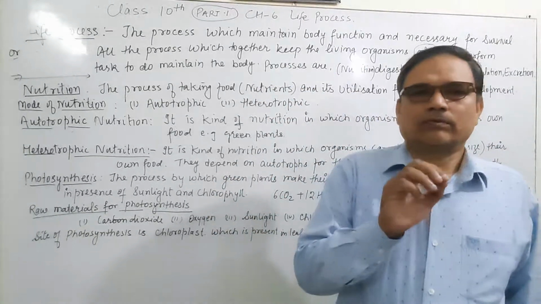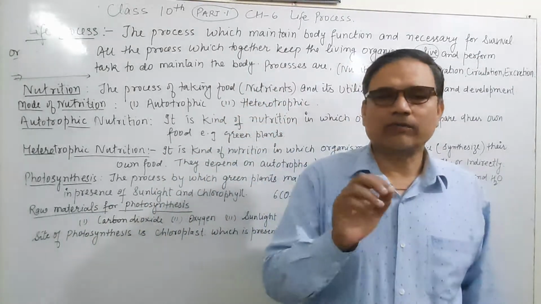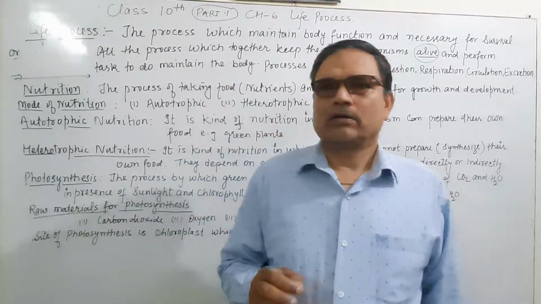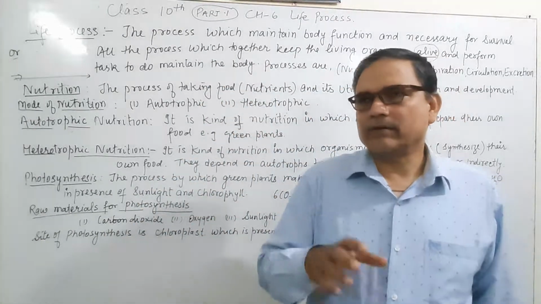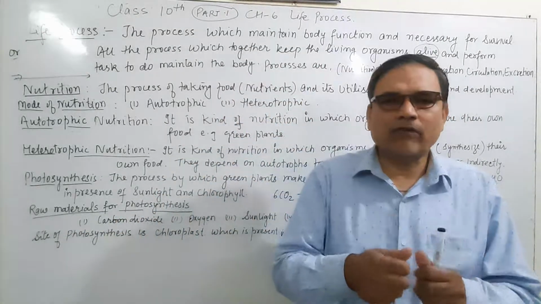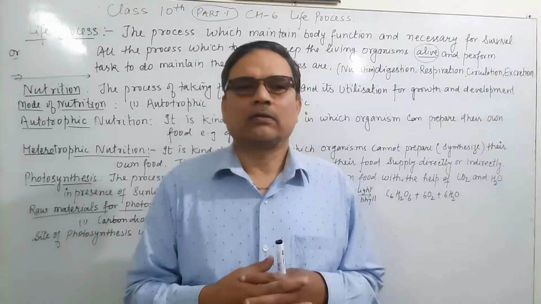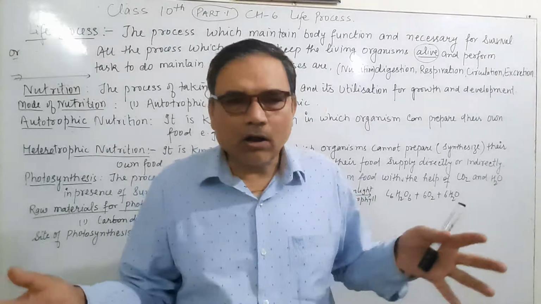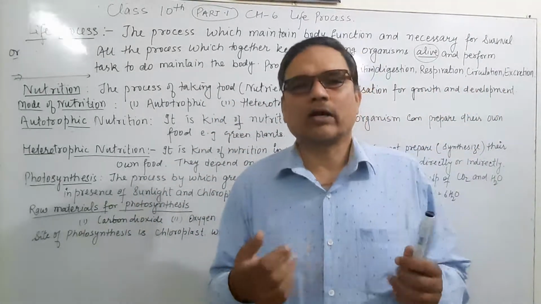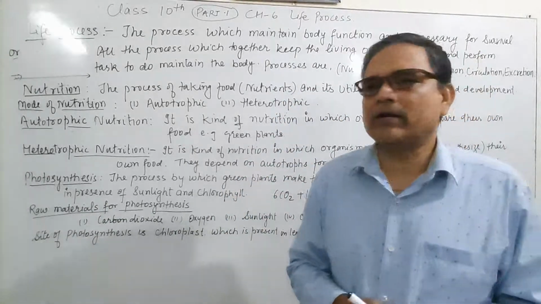And we know very well the cell is the smallest part of life. We have studied in 9th class that the fundamental unit of life is the cell. If cells are combined together, they form tissue. When tissues combine together, they form an organ. Different organs combined together form an organ system. And organ systems form a complete organism.